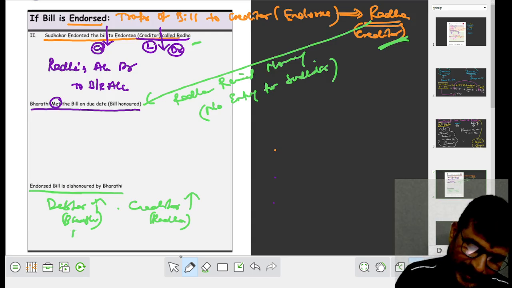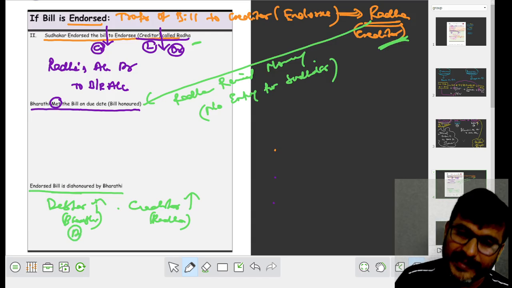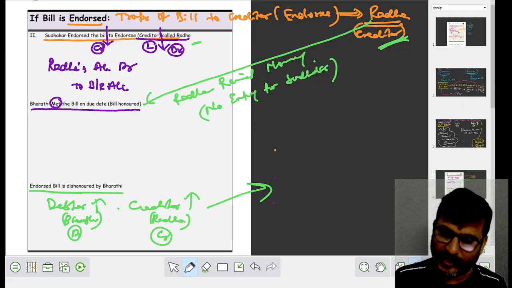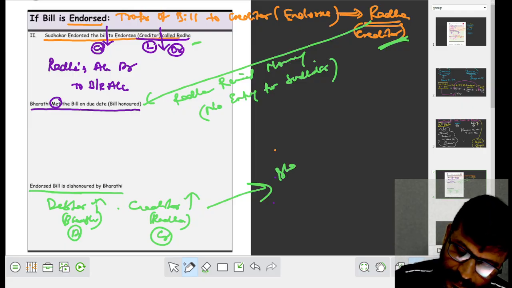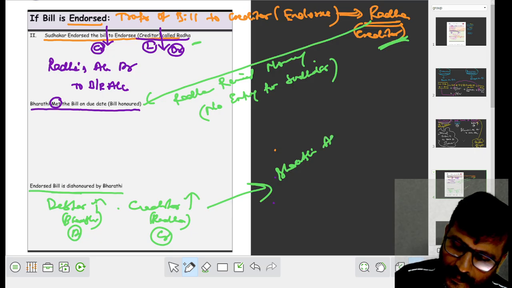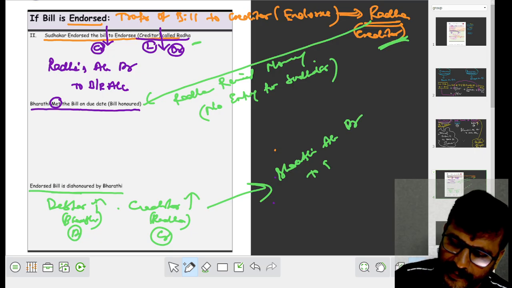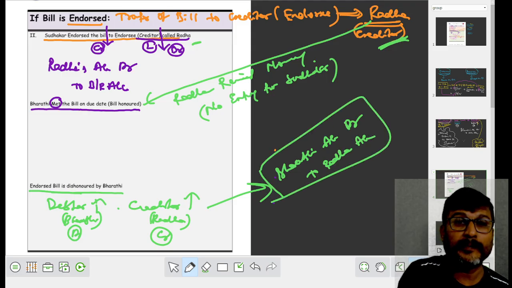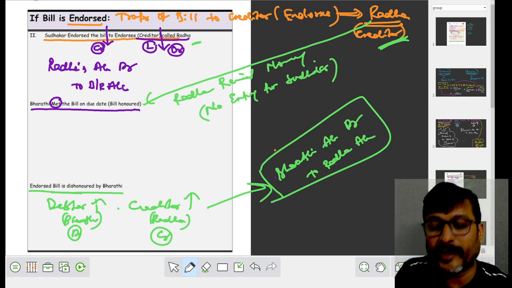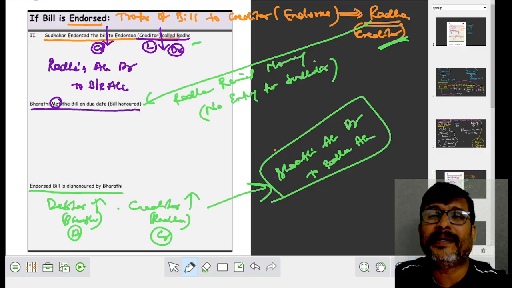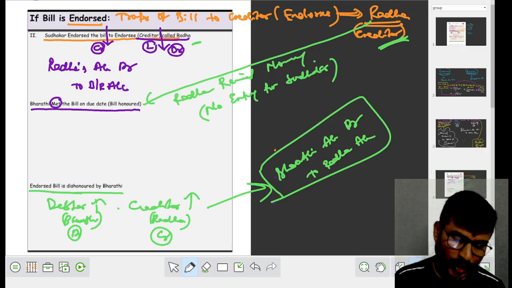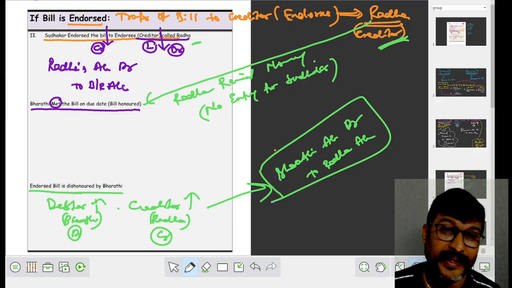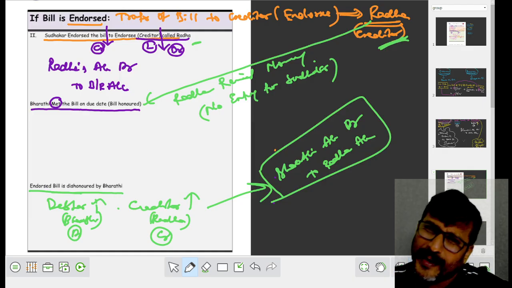Debtor increased, asset increased, debit. Radha is a creditor, creditor increased, credit. Now the journal entry will be what? Bharati account debit to Radha account. Please make a note of it. Here, the endorsed bill is dishonored. When the endorsed bill is dishonored, the debtor will increase, because dishonor means it goes back to the debtor.